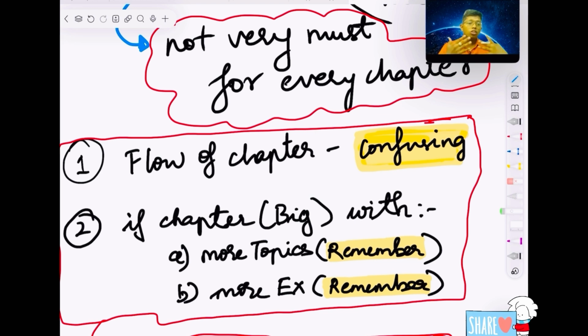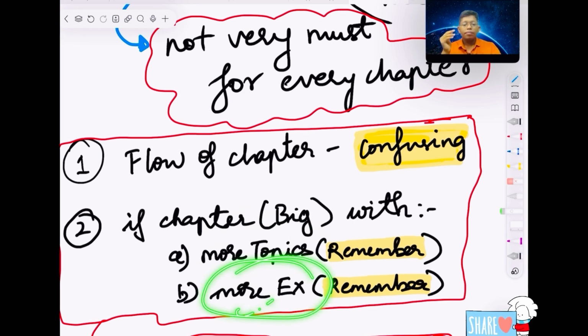When you do multiple revisions with short notes, you can understand very easily. I will say there are two reasons you can make them. The flow of a chapter is very difficult to understand. The chapter is very big, with many topics, and that is very hard to understand, according to me.